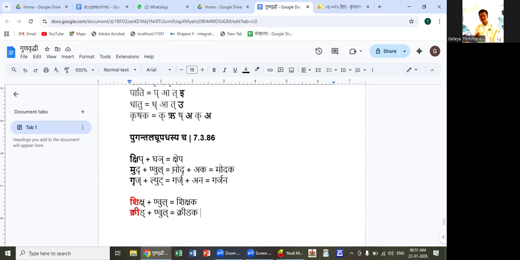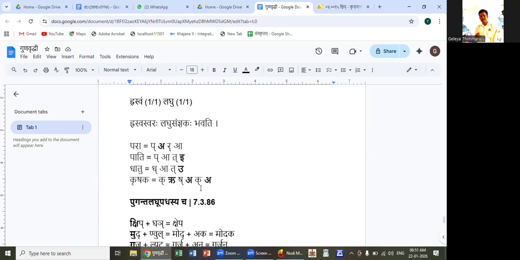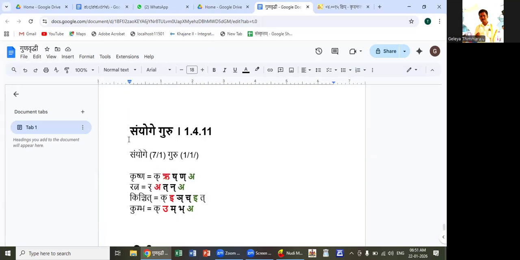This is about laghu. Simple sutra. A hrasva letter is called laghu. The next sutra is sanyoge guru. The anuvritti of hrasva comes from the previous sutra. Hrasvam sanyoge guru.